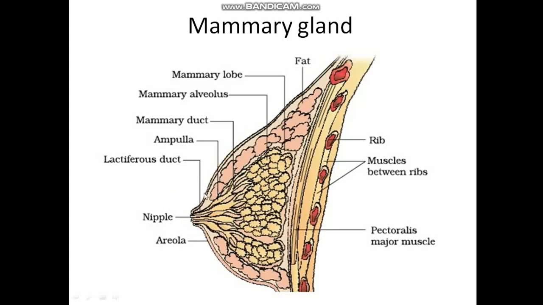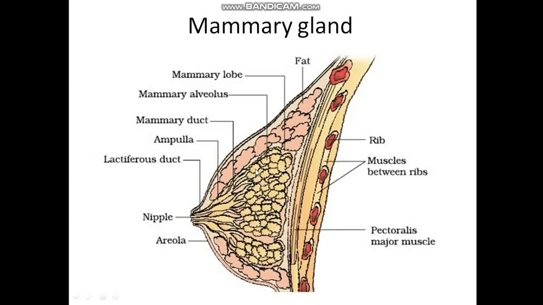The areola is dark brown in color. The breasts or mammary glands are made up of two kinds of tissues, the glandular tissue and the fatty tissue. In each mammary gland, the glandular tissue is divided into several compartment-like structures, usually 15 to 20, which we call mammary lobes, which usually contain a cluster of cells called alveoli or alveolus. The cells of alveoli secrete the milk, which is usually stored in the cavity of the alveoli called the lumen.